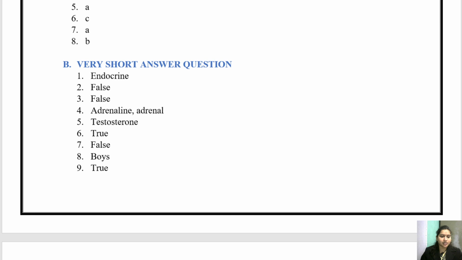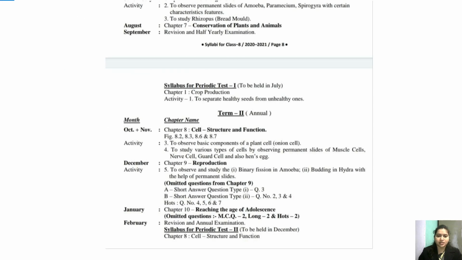And children, I'll just quickly show you the syllabus. This is the annual term syllabus. There are 3 chapters in the annual term: chapter 8, cell structure and function, chapter 9, reproduction, and chapter 10, reaching the age of adolescence. So these 3 are the chapters of the annual term. We have completed all these 3 chapters. We are only left with the activities, that is activity 3, 4, and 5.